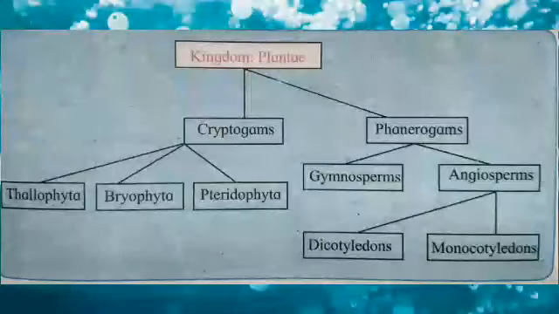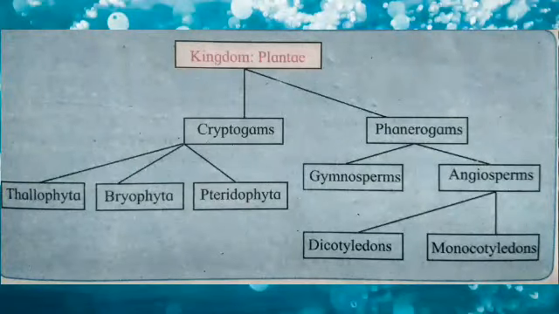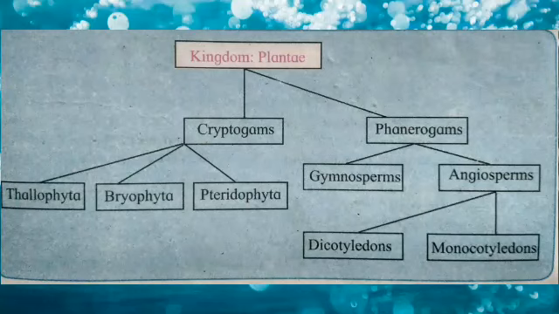Now, students, you have learned the kingdom Plantae classification. In that, we have learned the cryptogams. In the previous video, cryptogam means the plants which develop through spores without flowers growing on the plants. In that we have learned two divisions: one is Thallophyta and the second one is Bryophyta. Their characteristics also we saw in the previous video. Now in this video we are going to learn the characteristics of Pteridophyta, then the phanerogams, which is divided into gymnosperm and angiosperm.